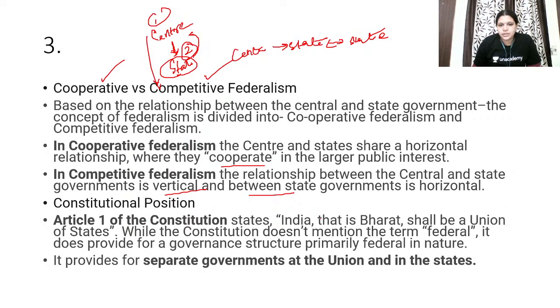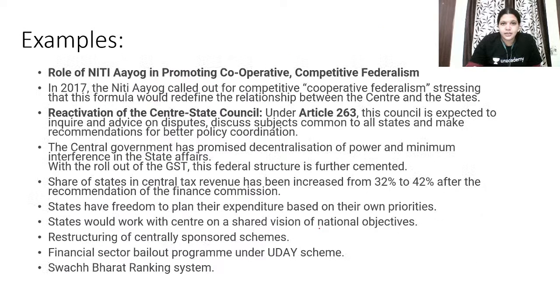Article 1 of the Constitution states that India, that is Bharat, shall be a Union. We already spoke about how the center has more power than the states. As an example, the role of Niti Aayog in promoting cooperative federalism has been given here. Niti Aayog called for competitive cooperative federalism, stressing that this formula would redefine the relationship between the center and states. Under Article 263, the Inter-State Council is expected to inquire into and advise on disputes, discuss subjects common to all the states, and make recommendations for better policy cooperation.